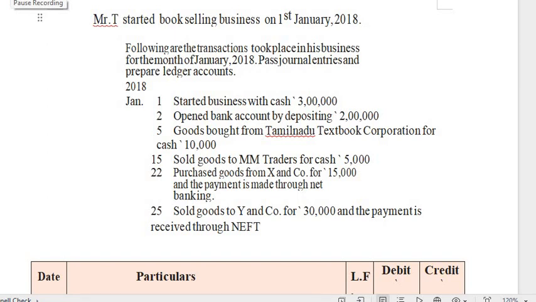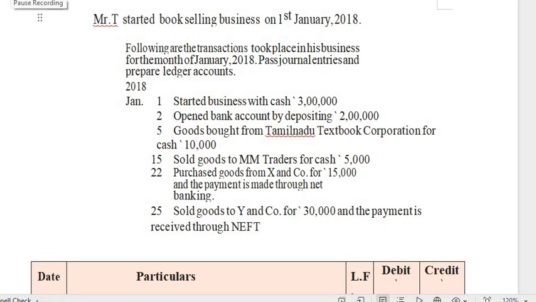Now I am going to discuss the topic of the accounting cycle. In the accounting cycle, we are going to discuss three steps, that is journal, ledger and trial balance. So this accounting cycle